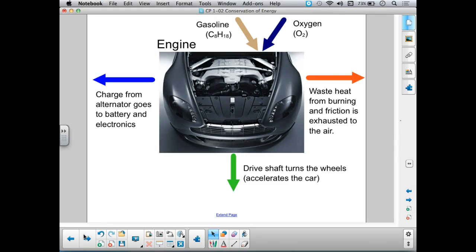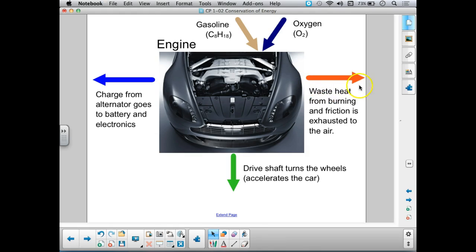This is under the hood of an Aston Martin. And you can see up here there's a couple of things that go in. One is gasoline. And I've used octane here to represent gasoline, C8H18. It's a very large molecule. Oxygen is coming in. The engine is sucking in air from the outside. Those two chemicals, those molecules, are going to be combined in combustion. We're going to burn them. And when we burn them, several things happen.